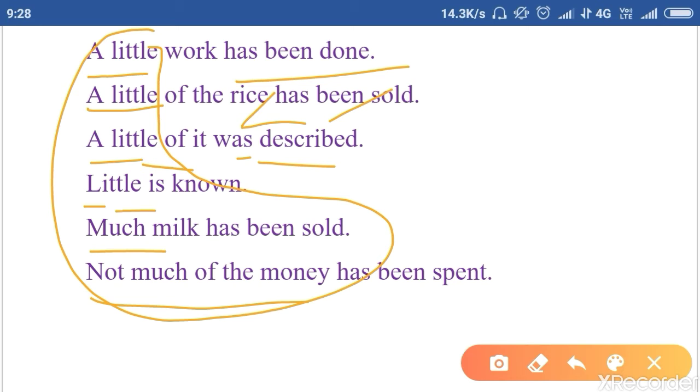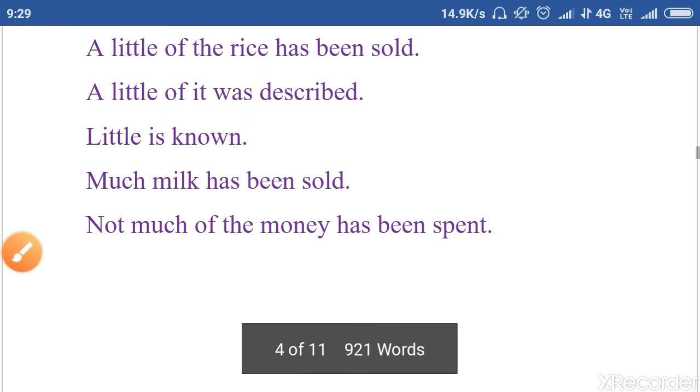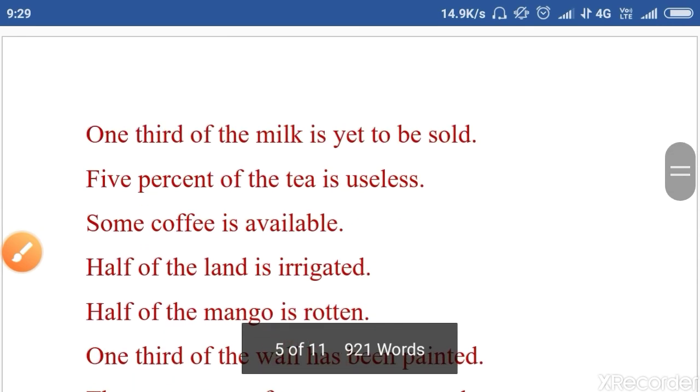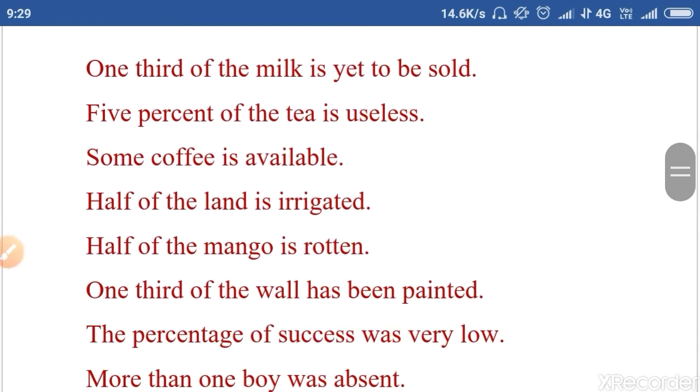Little is known. Much milk has been sold. Much milk, an uncountable noun: much milk has been sold. Not much of the money has been spent. Much of the money, much milk, right? With these phrases, we use a singular verb.